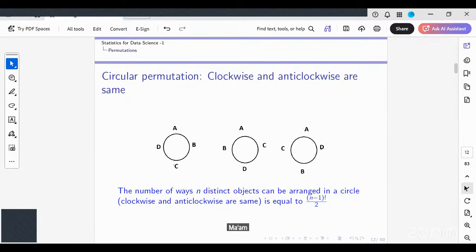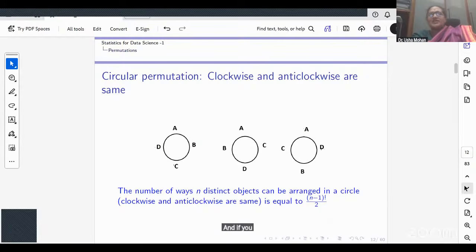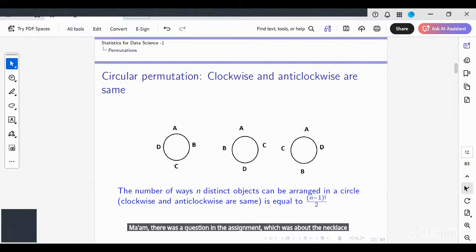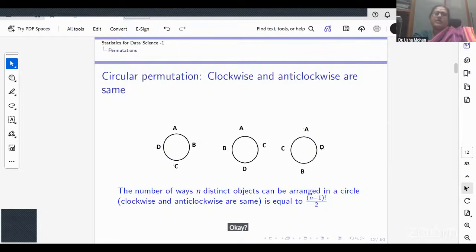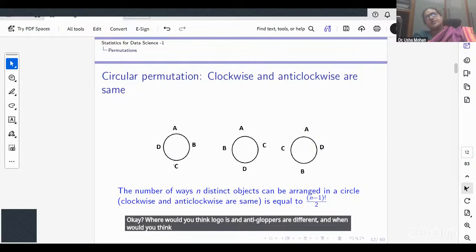Ma'am, there was a question in the assignment which was about the necklace. Let's look at a more general thing. Suppose I'm talking about arranging people in a round table, and suppose I'm talking about arranging beads in a necklace. When would you think clockwise and anti-clockwise are different, and when would you think clockwise and anti-clockwise are same?